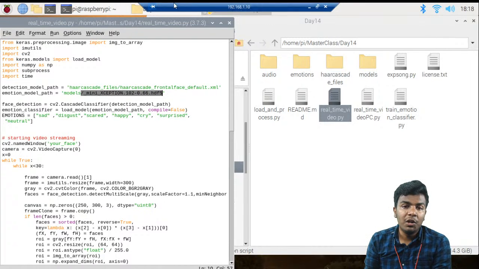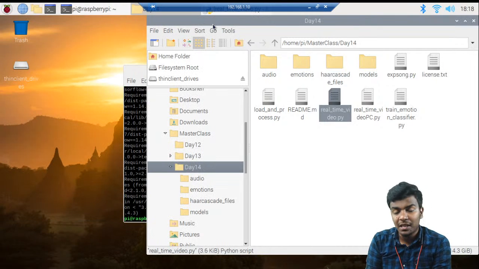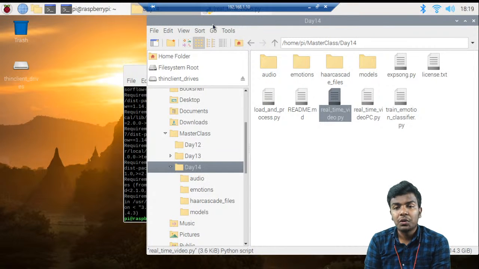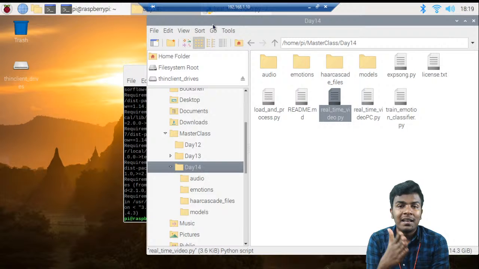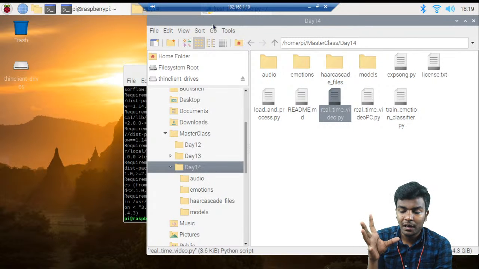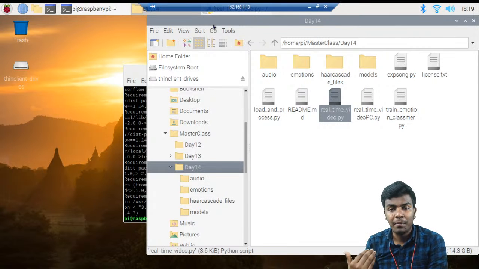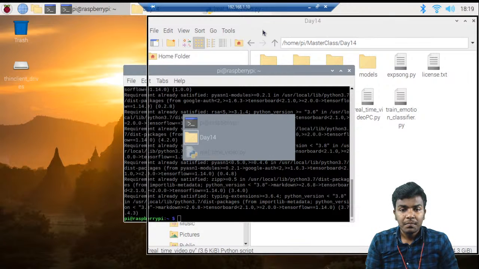While doing a deep learning algorithm, there are a lot of ways. First, you can develop from scratch: you can collect various emotion images, but you should give a lot of images. So you can build from scratch, or you can use a pre-trained model. The third way is transfer learning, where you use a pre-trained model and train it for your own custom images. These kinds of concepts we have discussed in the artificial intelligence masters class, right? So that's up to here.